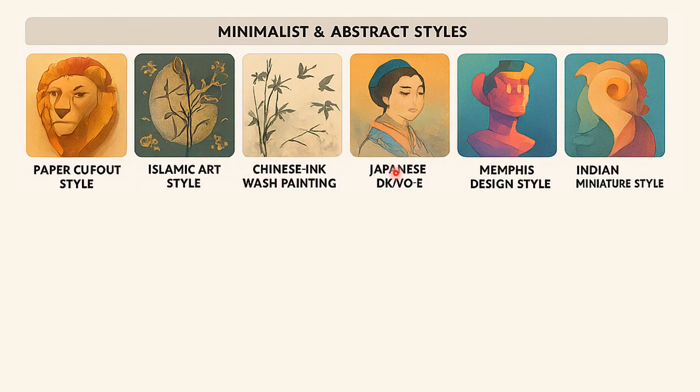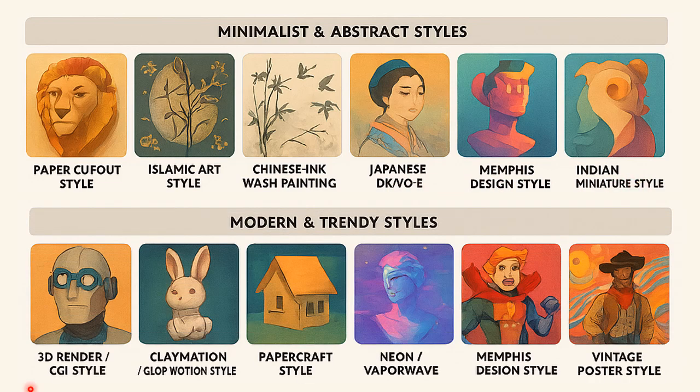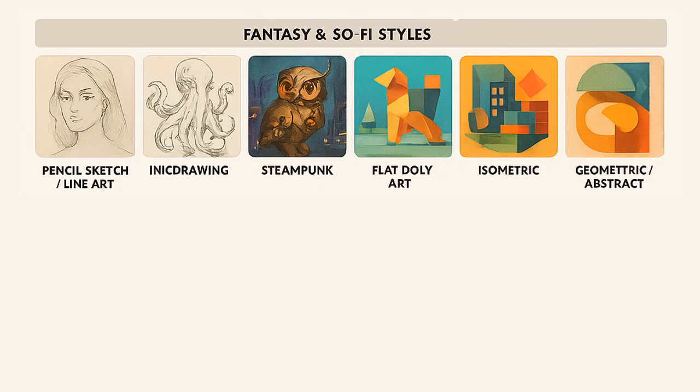These we already talked about, we've seen examples, these three. Then you have Memphis design, Indian miniature style, wow. And then you have, as we mentioned, claymation, papercraft style, Memphis design style, vintage poster. How many styles do they have? And then you have fantasy and sci-fi styles, if that's how you pronounce it. And then you have ink, I think it should be ink drawing.